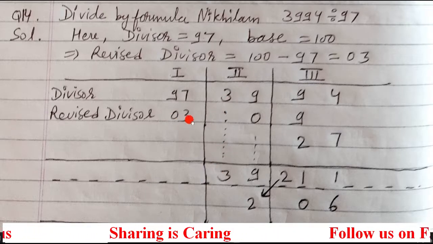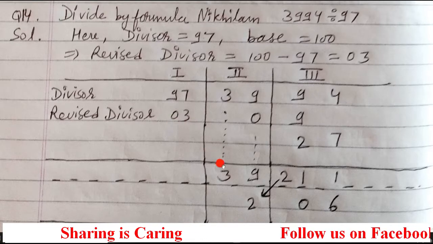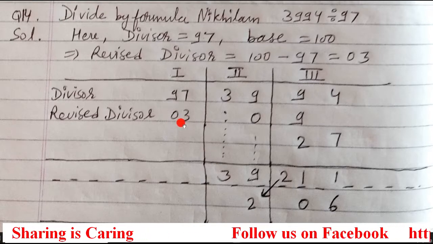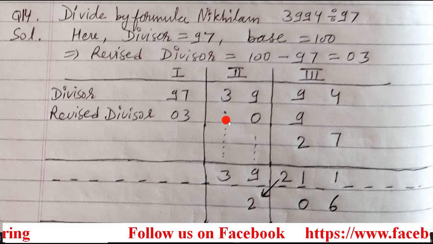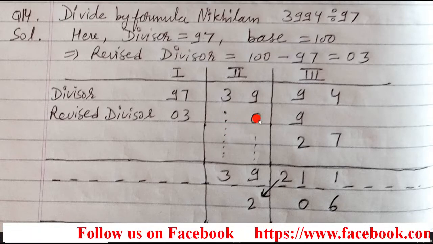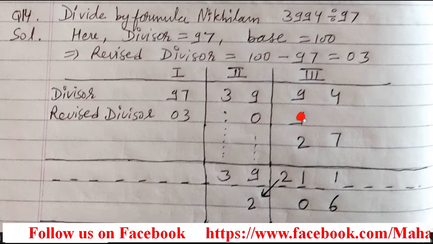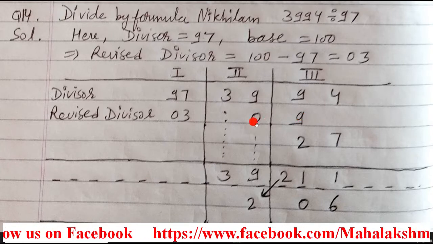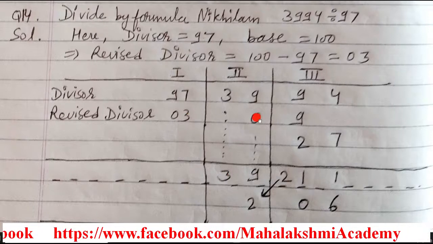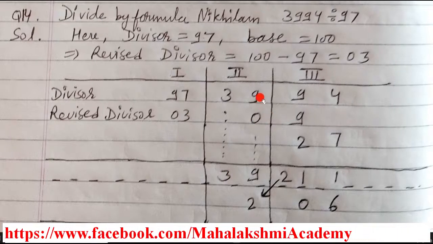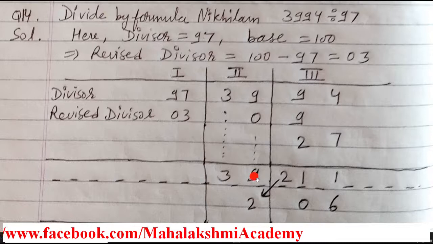Now 3 multiplied by 03. So when you multiply 3 by 03, answer will come 09. So students, first column is already over, so we will start to enter it from the second column. So in second column 0 and then in third column 9. So 09. How did we obtain the 09? 03 multiplied by 3 is 09. Now add them. 9 plus 0 is 9.